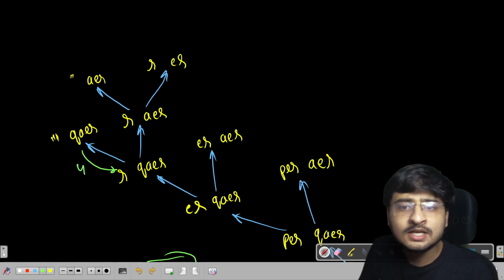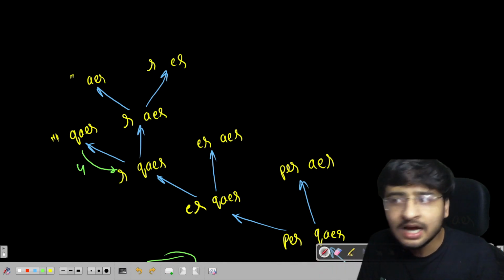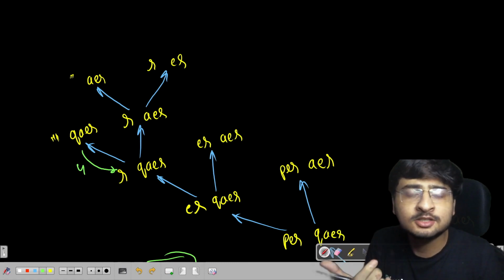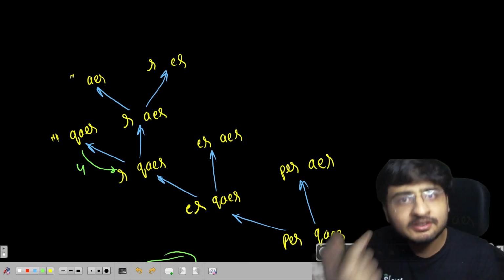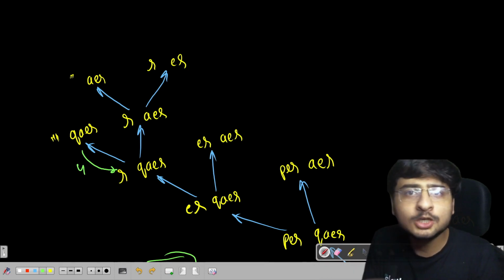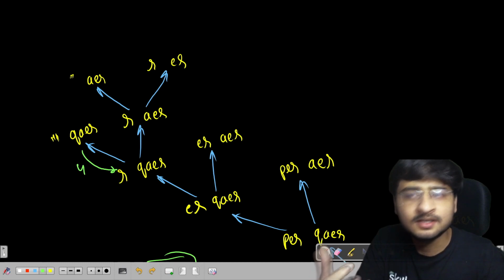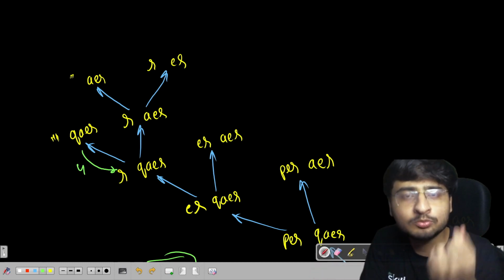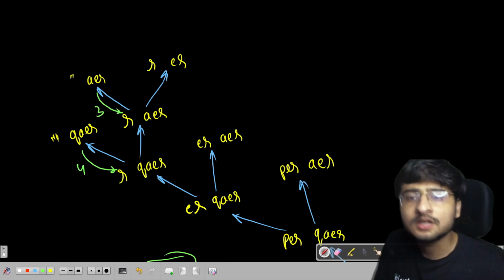It will be 3, because if a string has become empty and another string has some characters, I'll have to delete all those characters in order to make both the strings equal. This is already empty. This has 3 characters. The only operation I can do is delete, so I'll delete all the characters in this string to make both of these strings equal. So 3 will be returned from here.